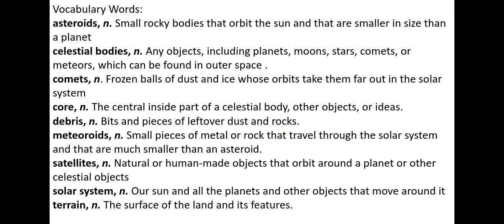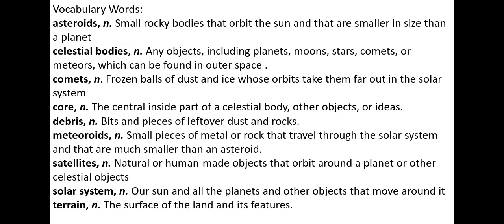All right, some vocabulary words you will hear throughout the read aloud. Asteroids are small, rocky bodies that orbit the sun and that are smaller in size than a planet. Celestial bodies: any objects, including planets, moons, stars, comets, or meteors, which can be found in outer space. Comets are frozen balls of dust and ice whose orbits take them far out in the solar system. The core is the central inside part of a celestial body, other objects, or ideas.